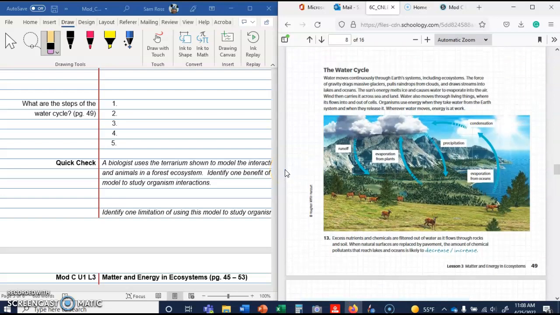So runoff, evaporation from plants, precipitation, condensation, evaporation from oceans. Those are going to be your 5 steps that you have here. And then it says we have a quick check.